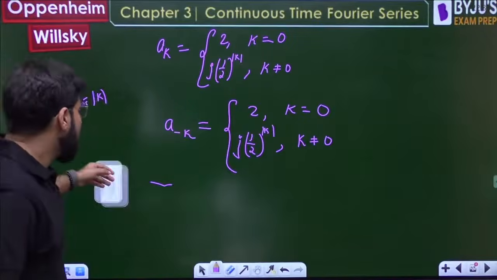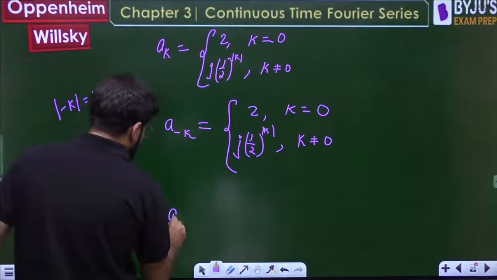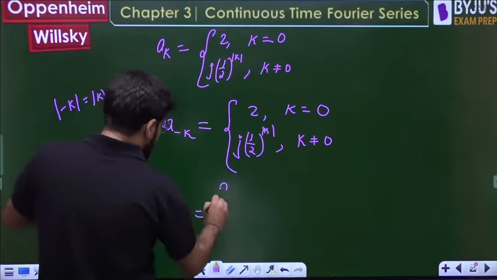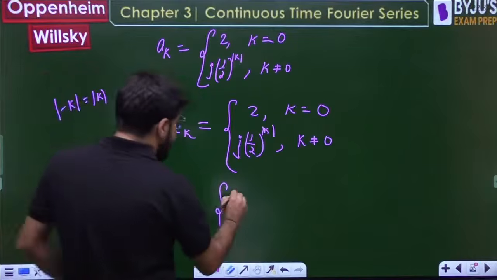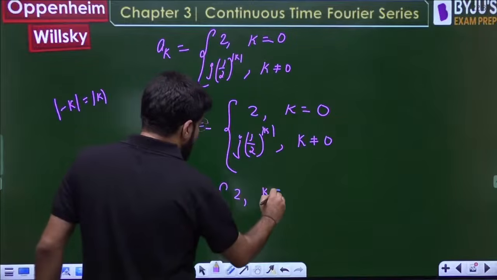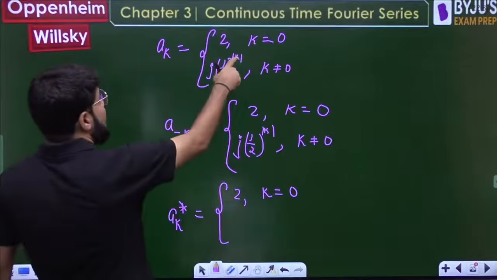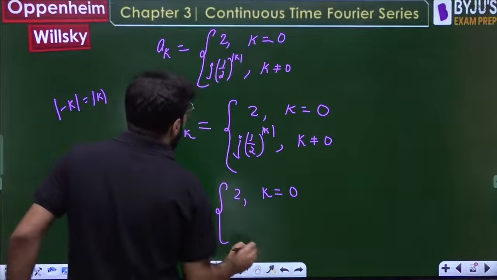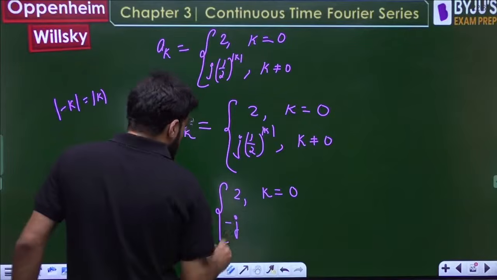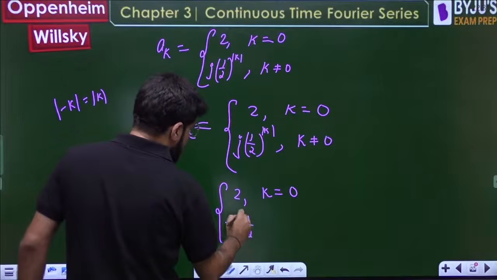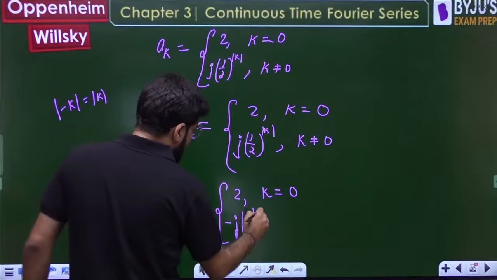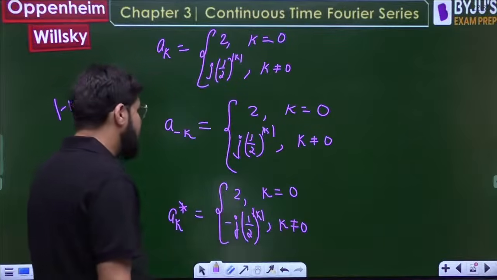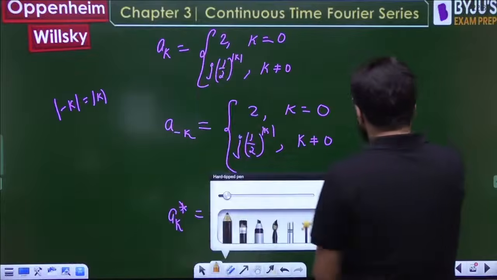Let's leave this, first let's also find the conjugate of a. Now what is ak conjugate? We only have to take the conjugate. 2 is a real number, so its conjugate will be 2 only. Now this is an imaginary part like jy, so the conjugate will become minus j. So minus j half power mod k for k not equal to 0. This is ak star.